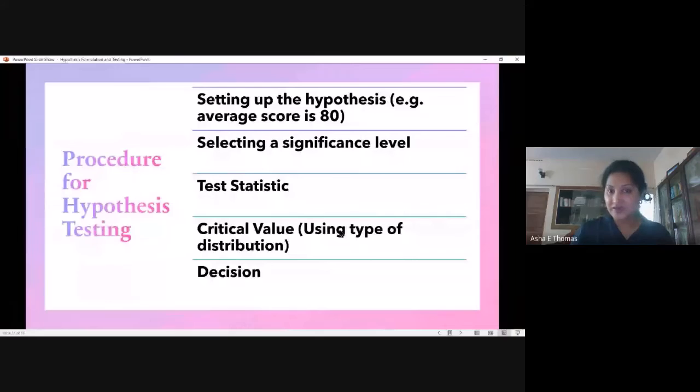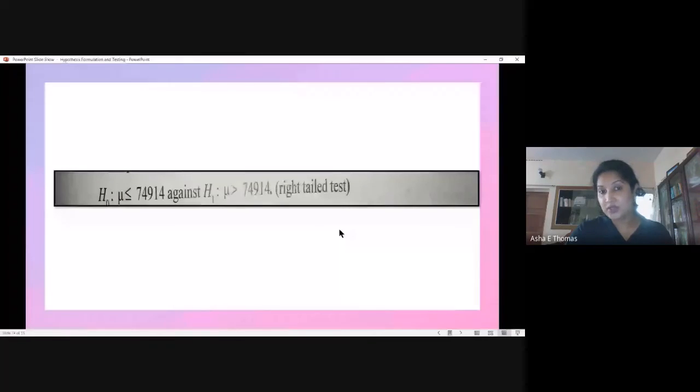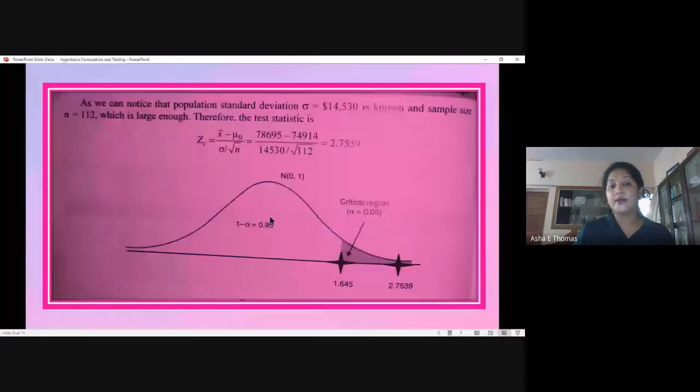Now we got the critical value here, 1.645, and the actual test value which we got using the type of distribution. Here we assume that it's a normal distribution, and we go with the decision.